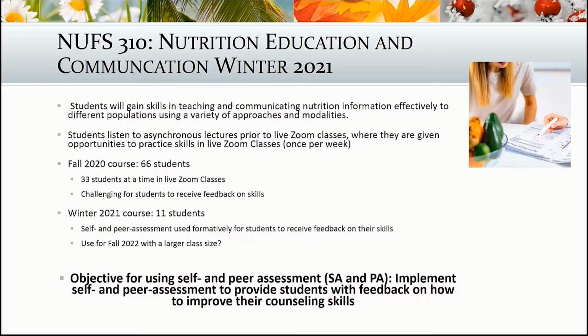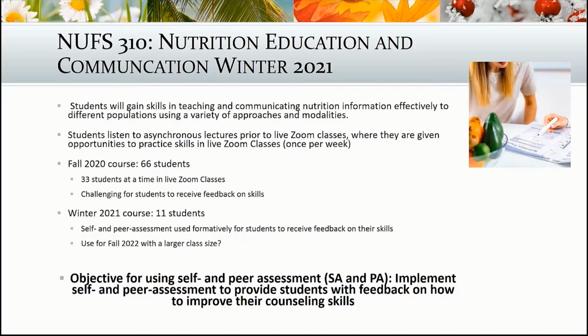In the fall 2020 term, there were 66 students, which is quite a large amount. So we divided them in half and we had 33 students at a time in live Zoom classes. Myself and one teaching assistant found it quite challenging for students to receive feedback on their skills. And receiving feedback for skills, counseling skills, for example, was really important for improving the skills of the students for their future practice.